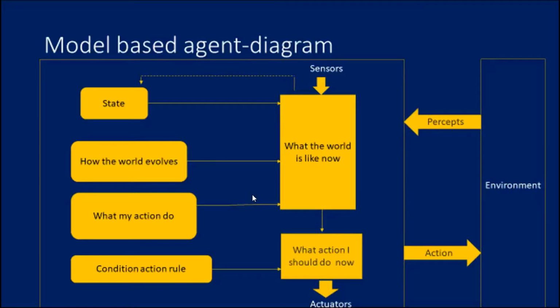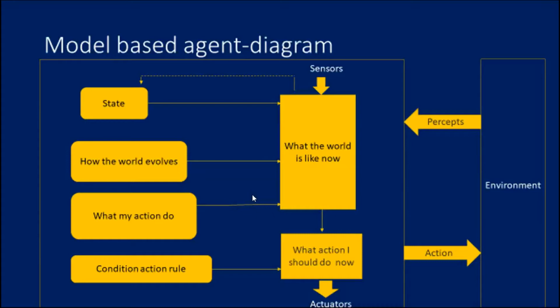It is also known to work only if there is a partially observable environment, and it tracks the situation. Only if there is a history of the particular problem and it can track all that information can the model based agent work. It contains two main factors, the model and the internal state. Having these two, it maintains all the information about the current state based on the percept history, keeping track using the model and the internal state.